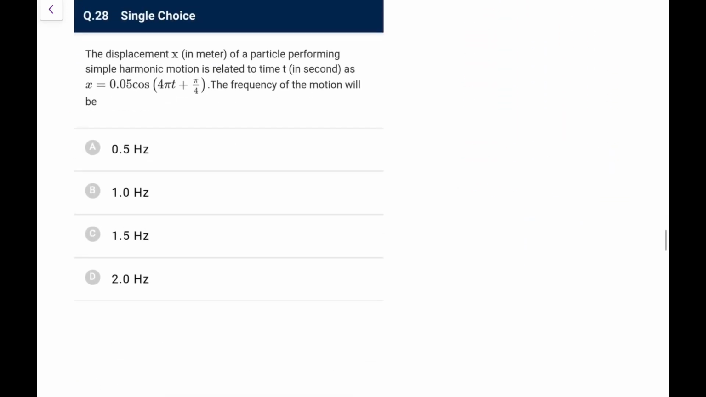Next, the displacement x of a particle performing SHM is related to time t like this. The frequency is, you can directly say this is omega. Omega is 4 pi, frequency is omega by 2 pi, that is 2 hertz.